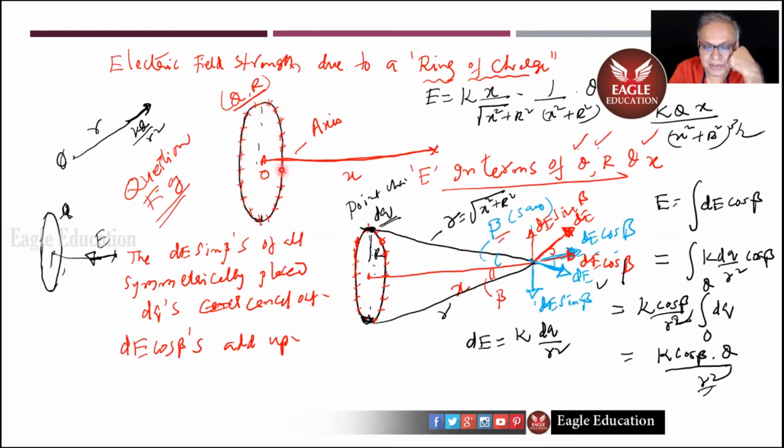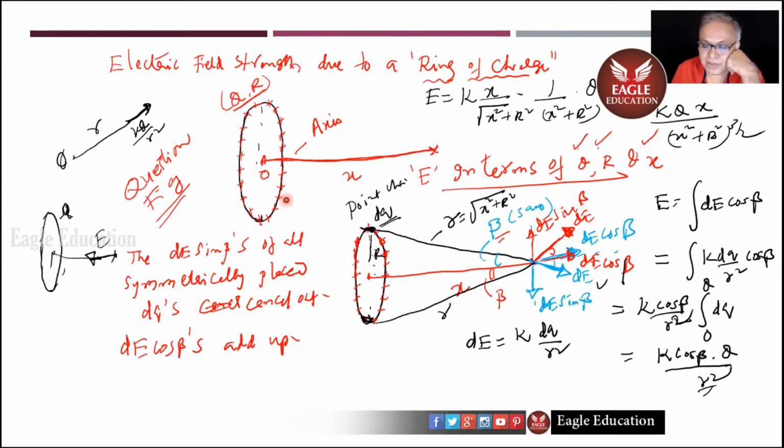If you take a metal ring and give charge to it, that practical part you should not forget. So that ring of charge we took is simply charges arranged in the form of a ring. For this ring on the axis, I would like to find the electric field in terms of distance from the center and in terms of Q and R.